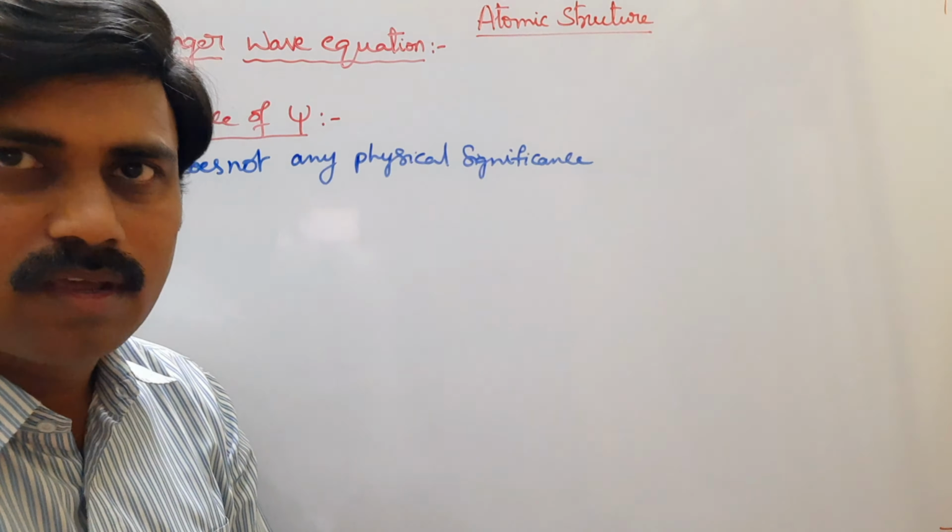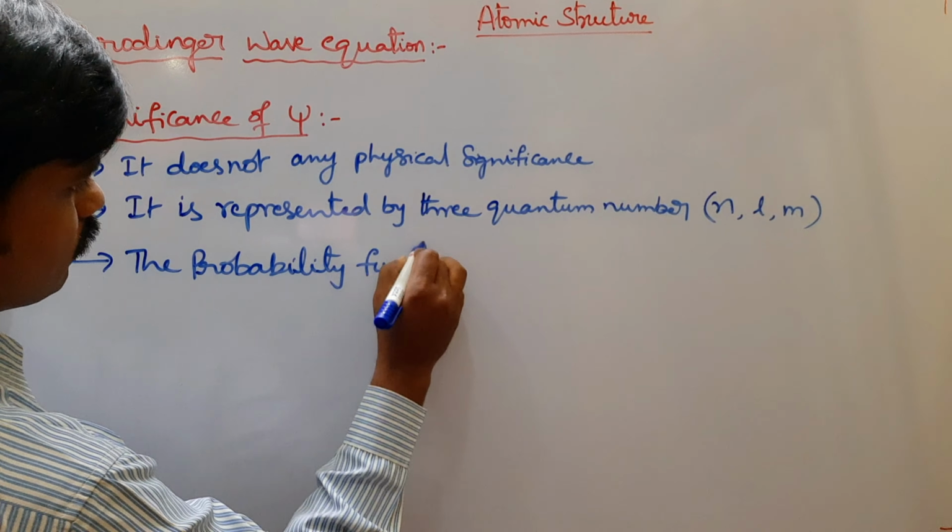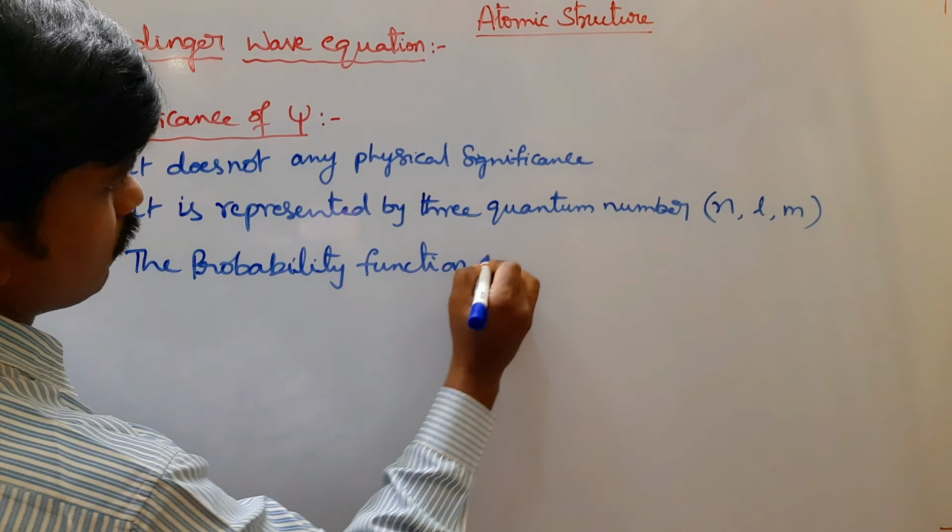The probability function d is equal to 4 pi r square dr into psi square. For calculating probability function, we have to use this formula 4 pi r square dr into psi square.